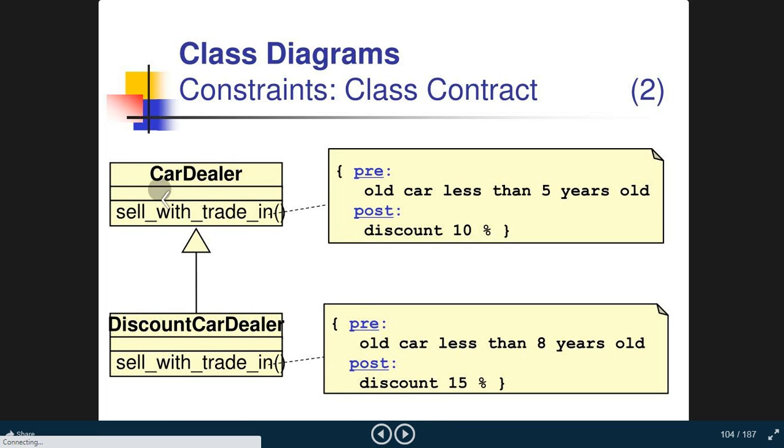Now, constraint class contract, the same here. CarDealer, sell with a trade. Okay, pre: old card less than 5 years old. This is the precondition, this is the postcondition. For this specific class, we have another different condition.